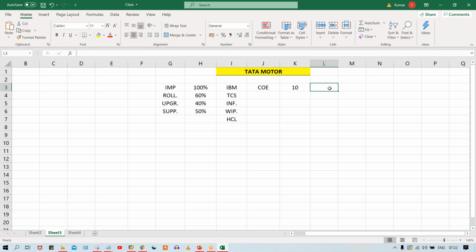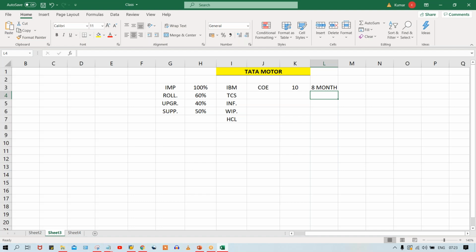And apart from this, multiple other conditions also. Let's suppose the client is saying that, and both parties agreed that it is supposed to be implemented in 8 months. It means after 8 months, SAP will be ready to use by Tata Motor. So what will happen if it is not ready after 8 months? Then the client will say we are going to charge some penalty, might be 5% every month of the entire project amount, right?